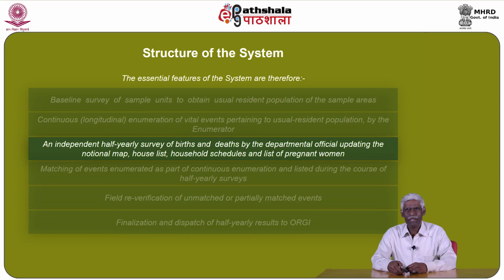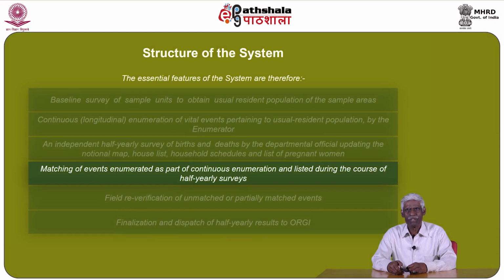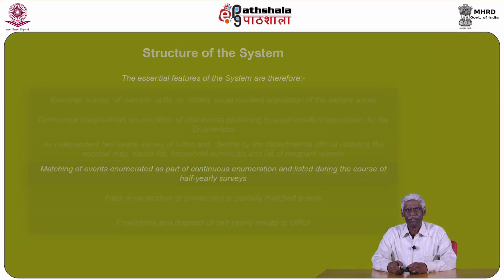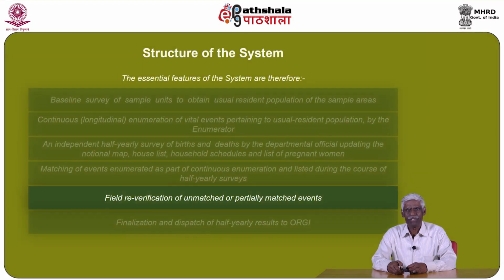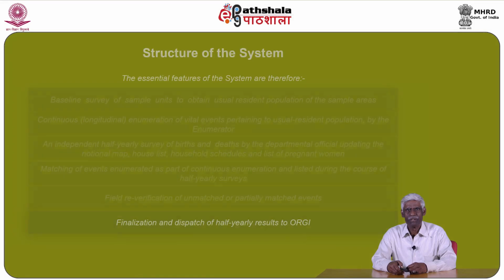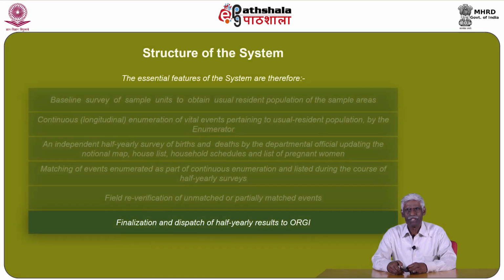C. An independent half-yearly survey of births and deaths by the departmental official, updating the notional map, house list, household schedules and list of pregnant women. D. Matching of events enumerated as part of continuous enumeration and listed during the course of half-yearly surveys. E. Field re-verification of unmatched or partially matched events. F. Finalization and dispatch of half-yearly results to ORG.